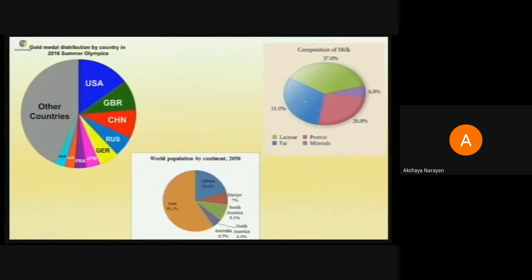Now come to the second pie chart, which shows the composition of milk. Milk is made up of many components, like lactose, fat, protein, and minerals. By just a glance, again, you are able to say lactose is the component present in the largest amount in the milk, because it is occupying 37%.